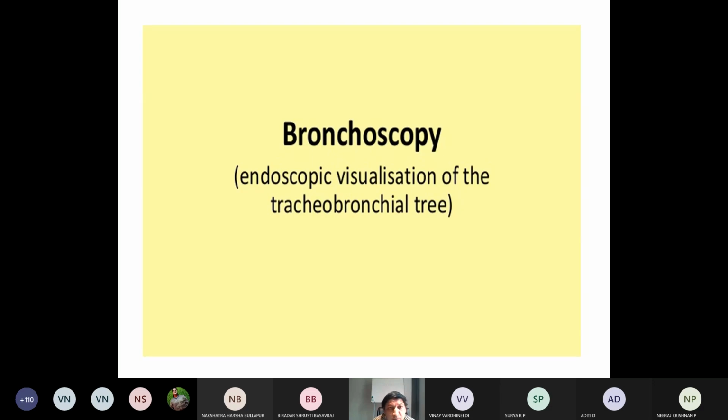Any doubt? Any queries? You understood? Briefly, I have taken all three structures one by one. Yesterday's class and today's class, total six structures related to the thorax. All six structures are very important. Make a short note, practice the diagram, label it properly, and prepare for your coming exams. These are very important short notes. Okay. Thank you.